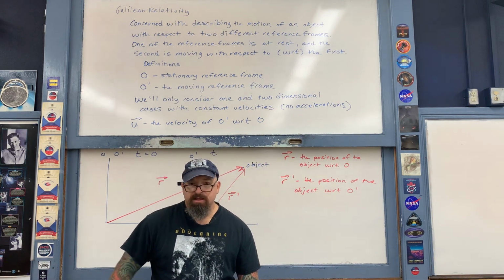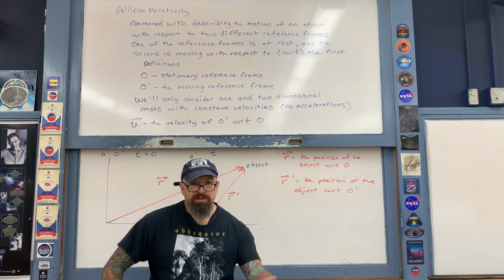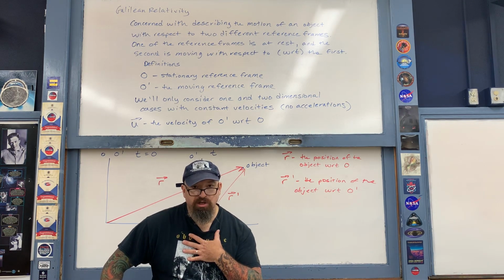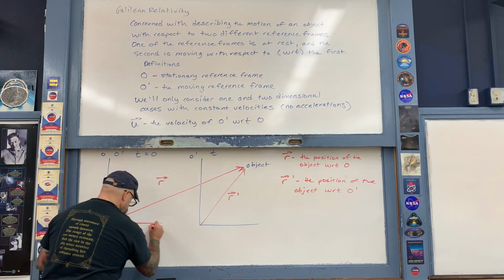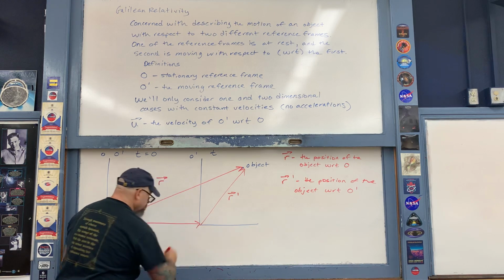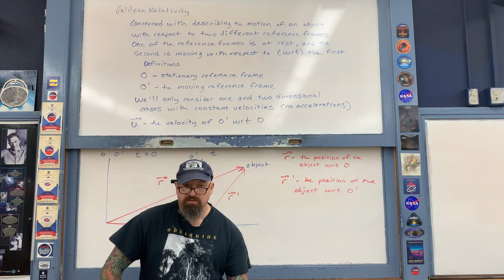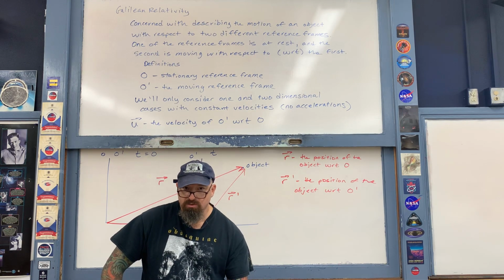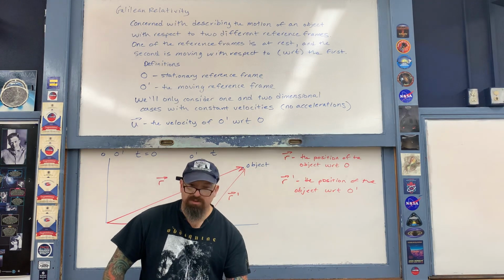And then lastly on this diagram, and then therefore completing a vector triangle, is the position of me, O prime, relative to you guys, relative to O. That's this vector right here, like so. This vector right here is equal to my constant velocity relative to you guys, u, multiplied by the time t. Think of it very simply as distance equals speed times time.